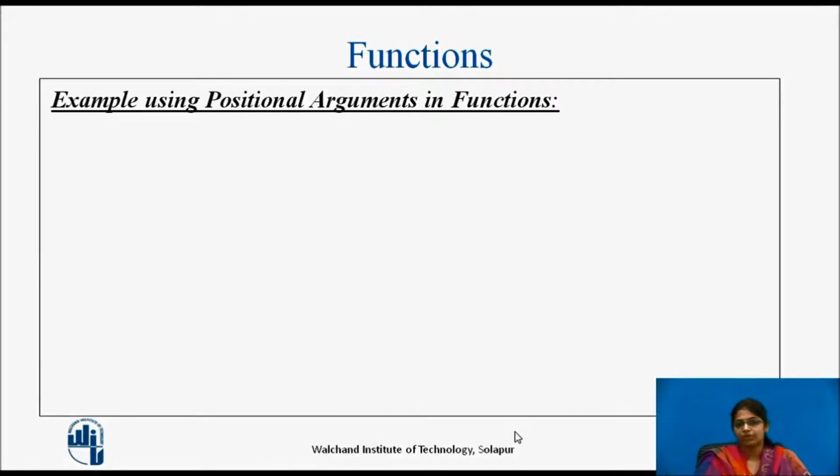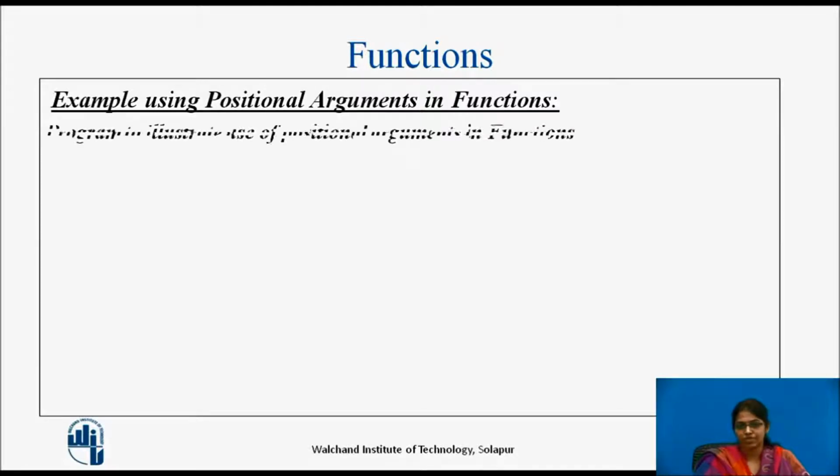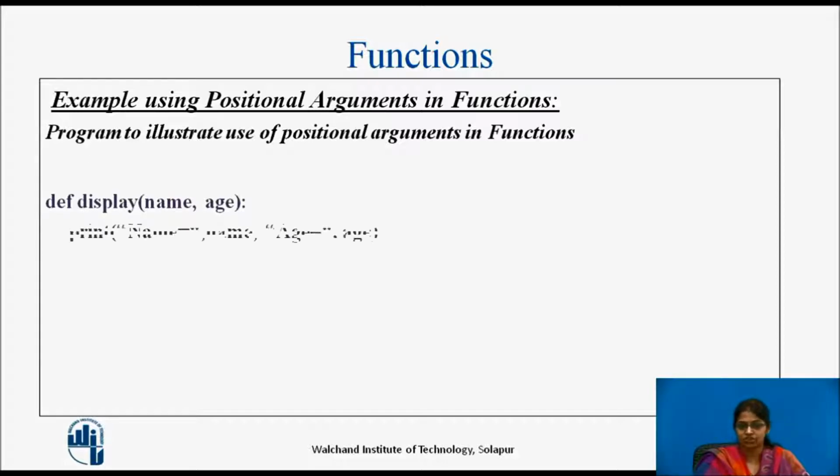Let us see one more example using positional arguments in a function. Now here we are using the same function again, called display, which again contains two parameters, that is name and age. And here we are doing the same task again, that is printing of name and age.